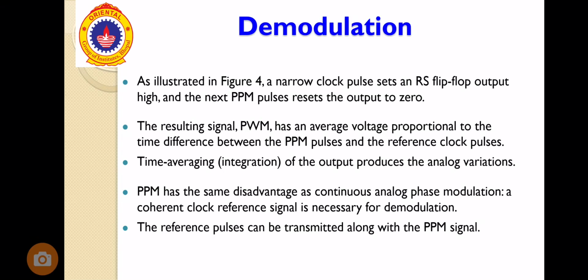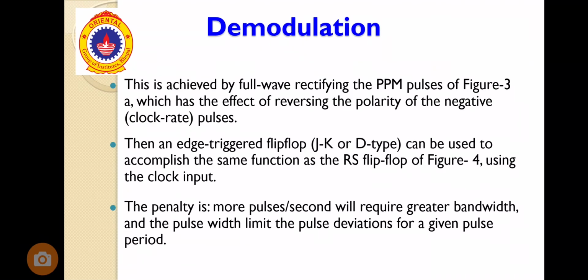Now the demodulation. A narrow clock pulse sets an RS flip-flop output high and the next PPM pulse resets the output to 0. The resulting signal, PWM, has an average voltage proportional to the time difference between the PPM pulses and the reference clock pulses. PPM has the same disadvantage as continuous analog phase modulation. A coherent clock reference is necessary for demodulation, and the reference pulses can be transmitted along with the PPM signal.